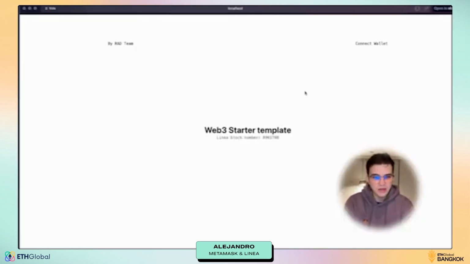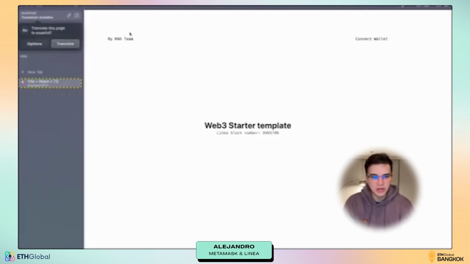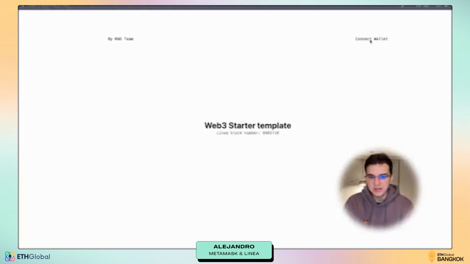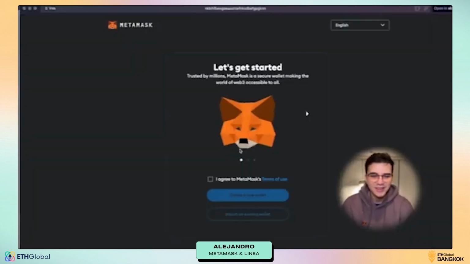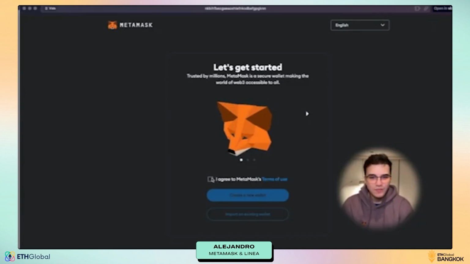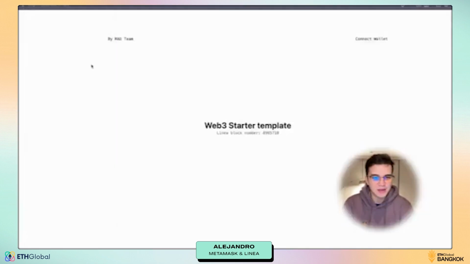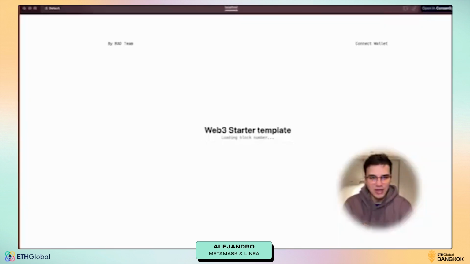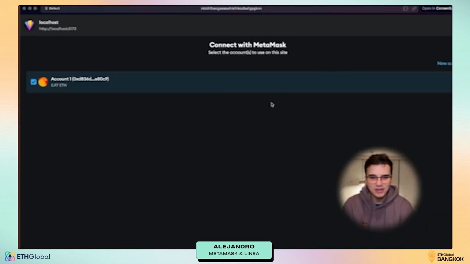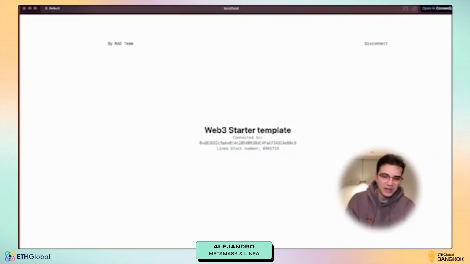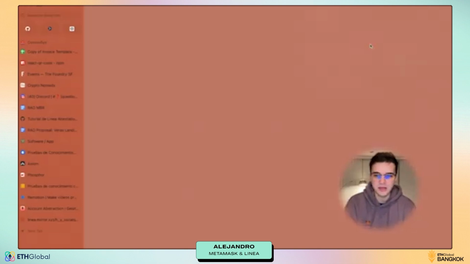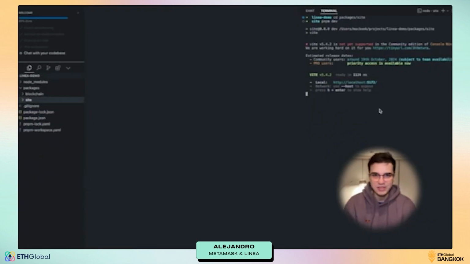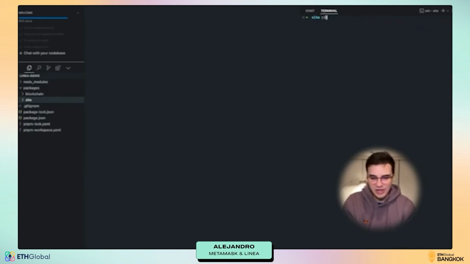So if you see, we have a template, pretty basic. We have a connect wallet button right here. Okay, this is because I am in the wrong space, I guess. Let me just try it again. Connect wallet. Yes. So now I can connect my wallet, and here it is. This is my wallet address. I'm connected and I can disconnect. So this is already set up with the MetaMask SDK, so you can just start building from here. This is just an overview of this.